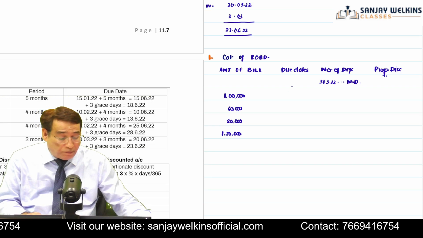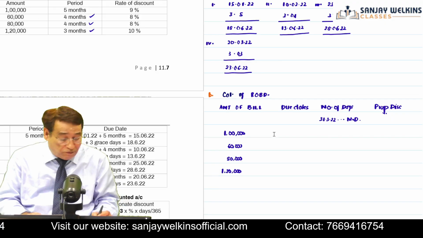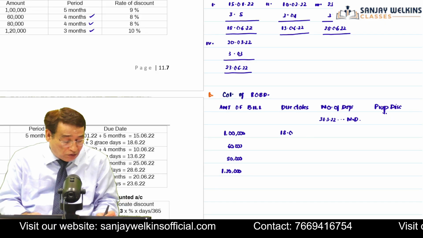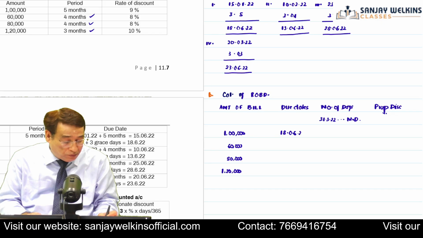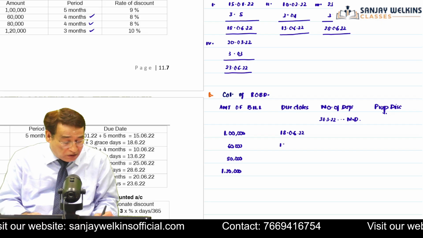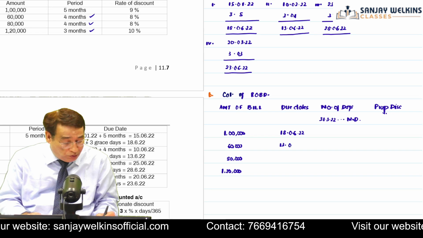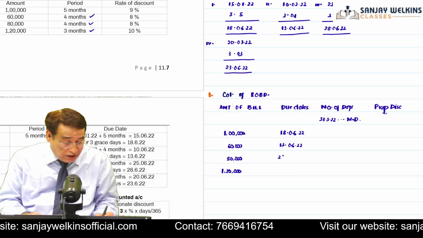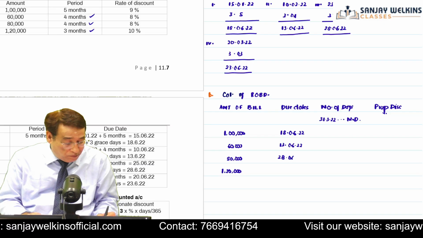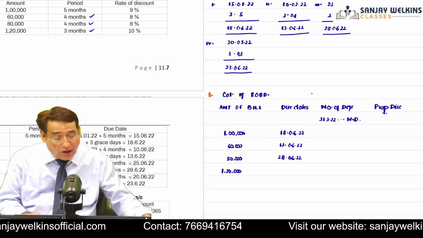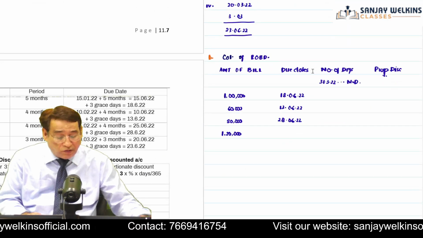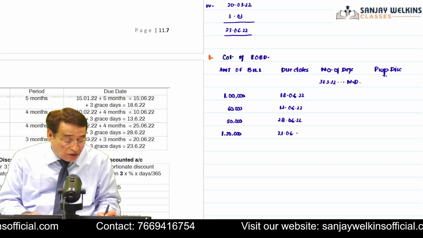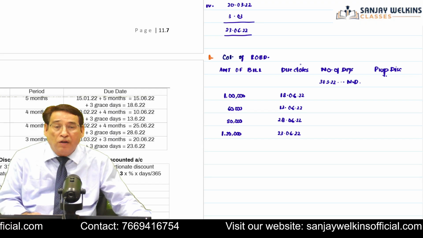We have computed their maturity dates. So as far as the first bill is concerned, its due date will be 18th of June 2022. Second bill is 13th of June 2022. Third bill is 28th of June 2022. And finally, the fourth bill is 23rd of June 2022. Now, how to compute the number of days?